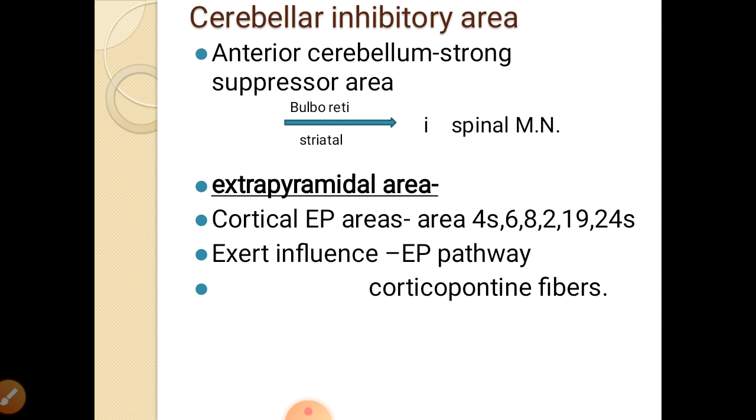Extrapyramidal areas. The cortical extrapyramidal areas are 4s, 6, 8, 2, 19 and 24s. These extrapyramidal areas exert their influence over the extrapyramidal pathway through the corticopontine fibers. From the cortex, the corticopontine fibers for the extrapyramidal pathway carry fibers to the pons, and then from the pons and other lower centers, these are carried to the anterior horn cells.